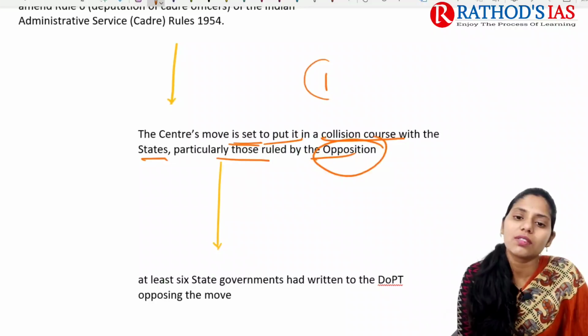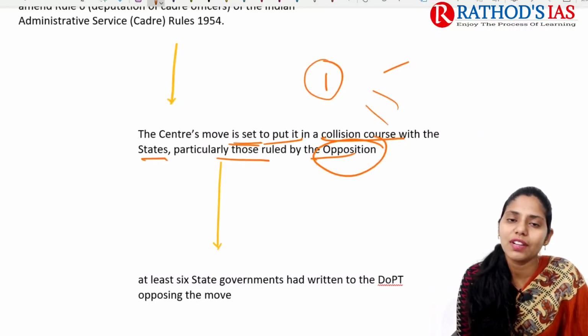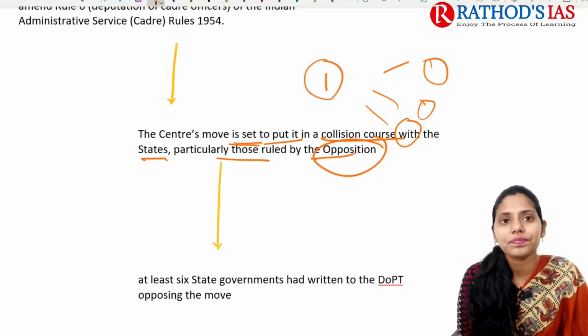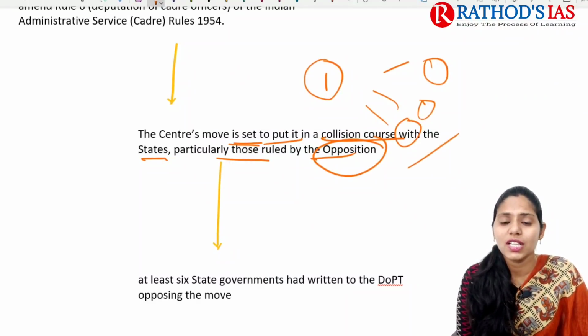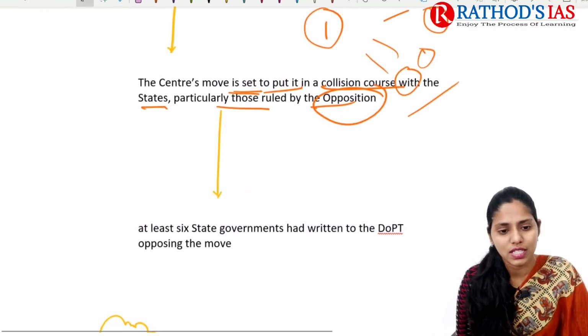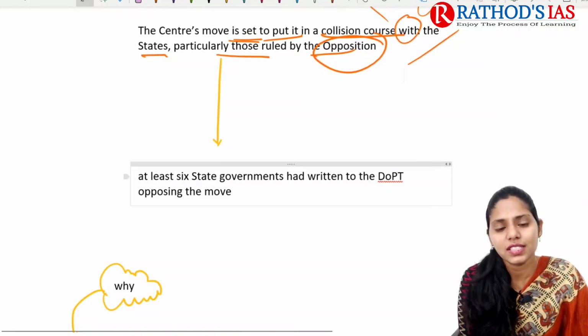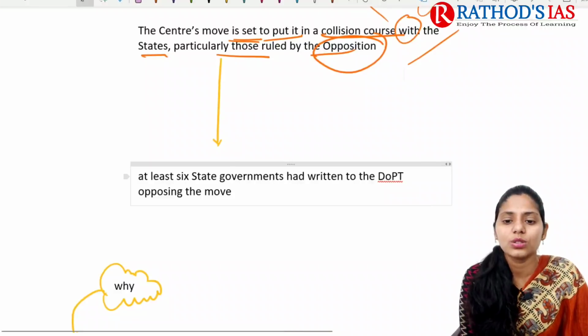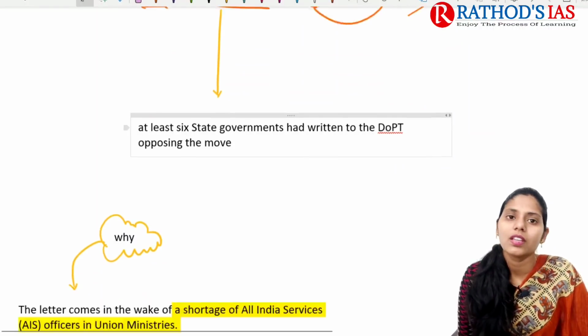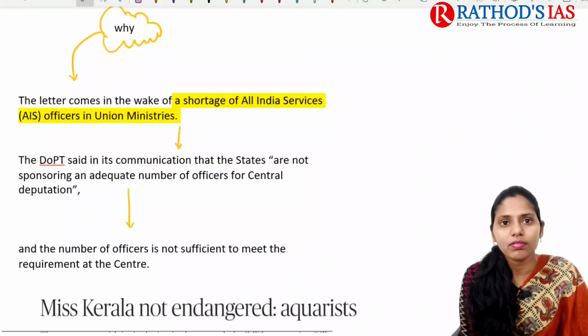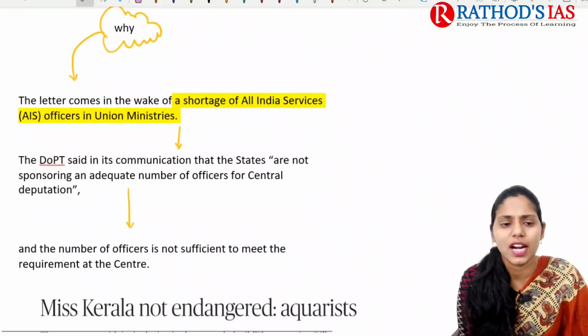Okay, so in the centre we have one government, in states we have different governments, especially state governments which have an opposition party as the ruling party. So these states are mainly opposing the move of the centre. At least six state governments have written to the Department of Personnel and Training opposing this move. So if you see, what is the centre's intention regarding this?